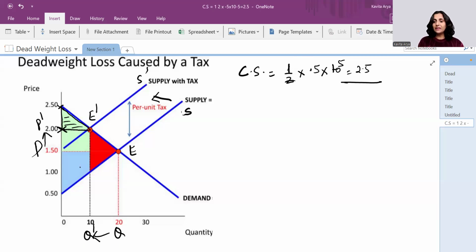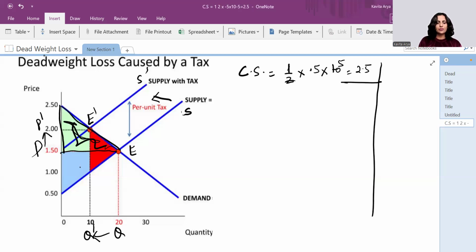And what had been the consumer surplus before taxation? Let's check it out. Before this taxation, the consumer surplus was this whole area.